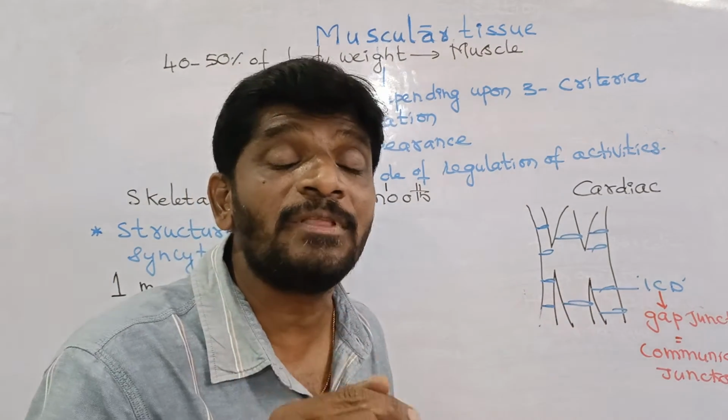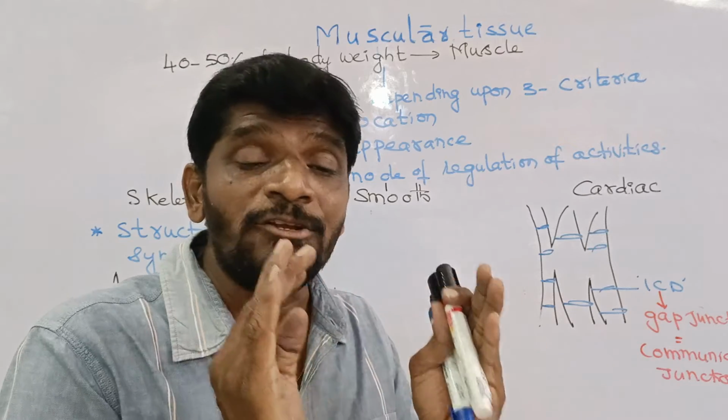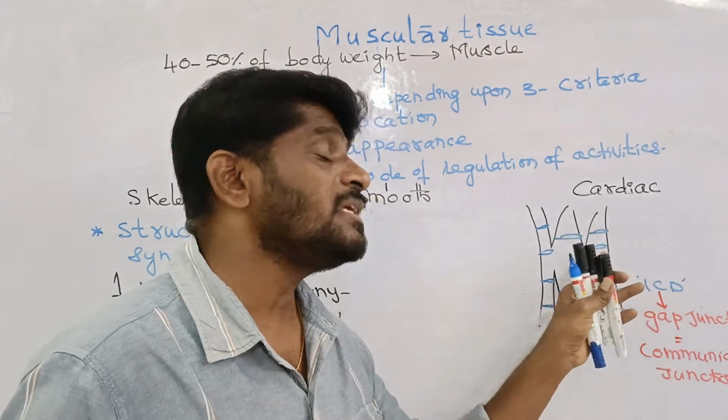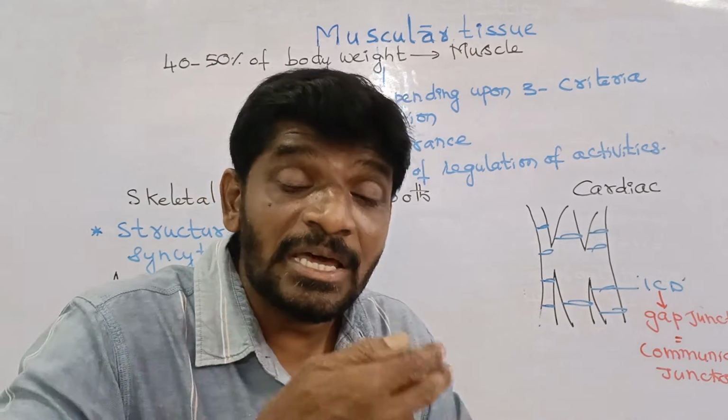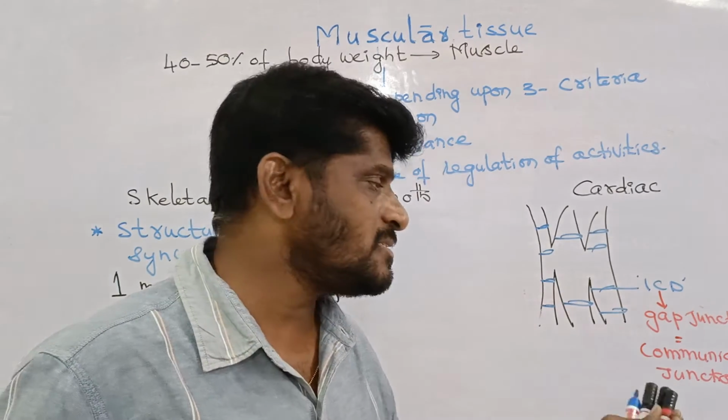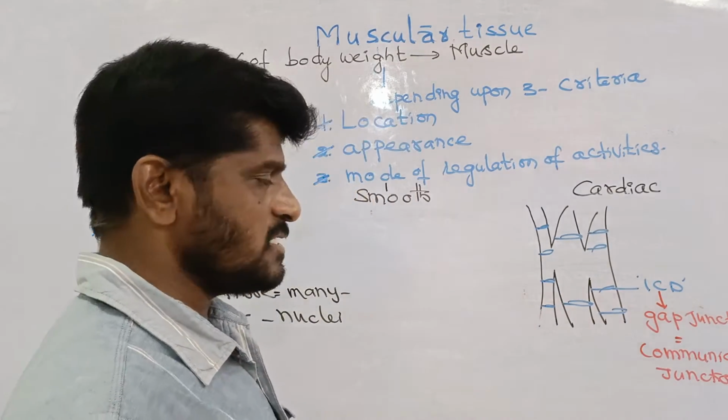That is why there is communication of the cytoplasm. The two respective cell cytoplasms communicate because these gap junctions allow it. Hence, this is called the communication junction.